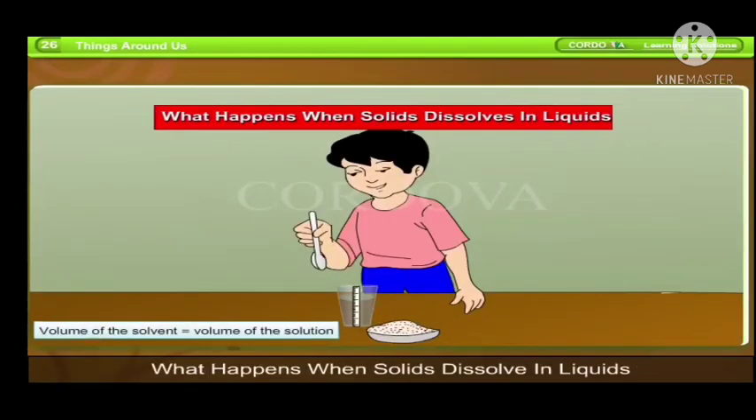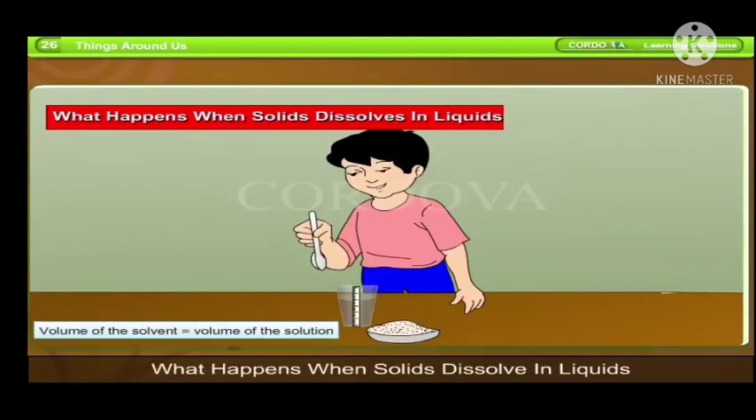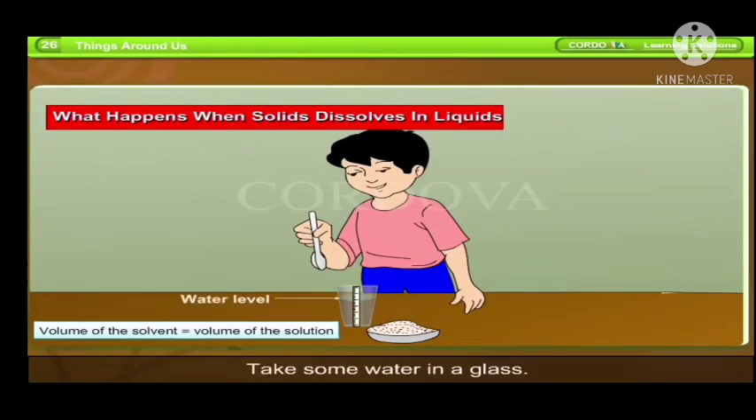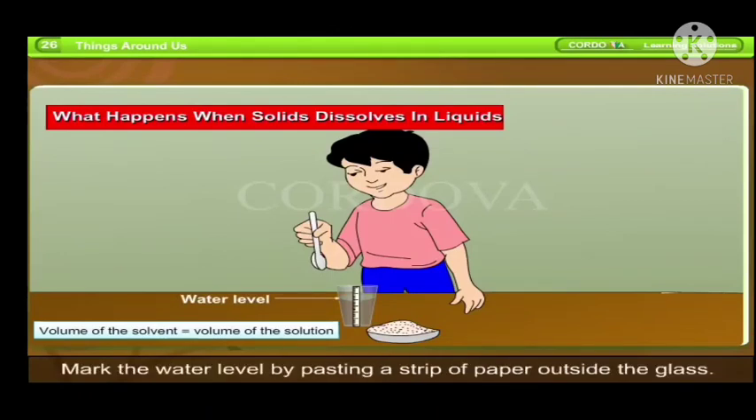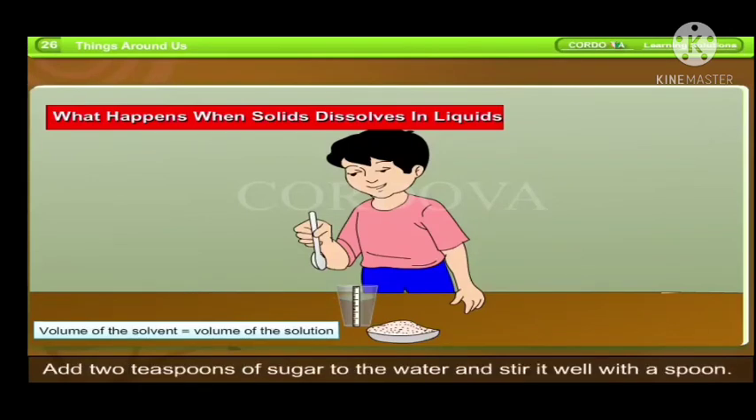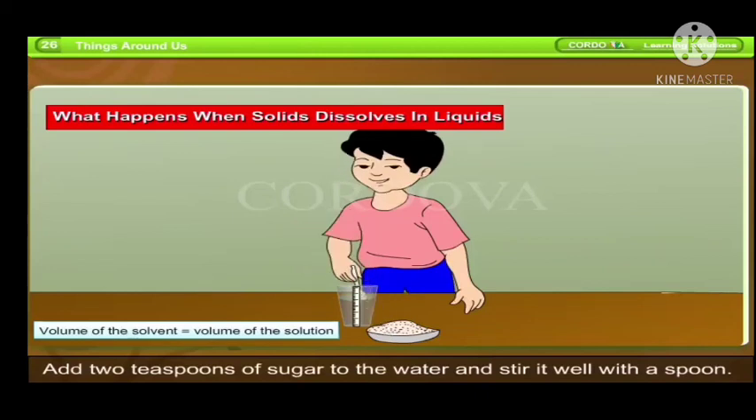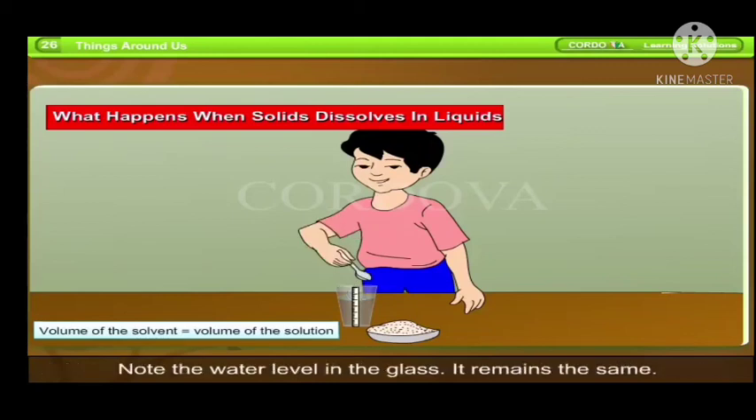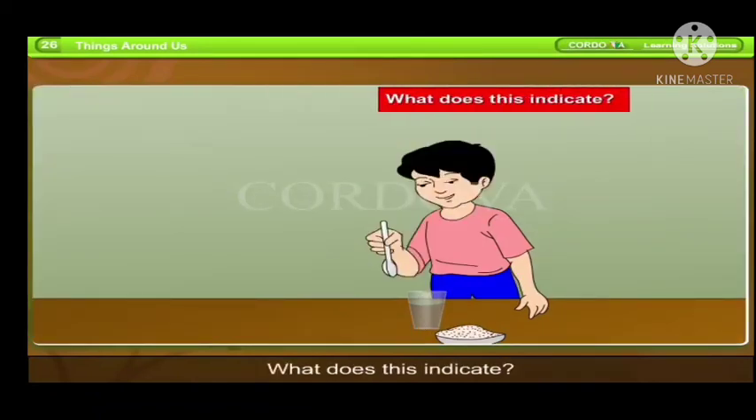What happens when solids dissolve in liquids? Take some water in a glass. Mark the water level by pasting a strip of paper outside the glass. Add 2 teaspoons of sugar to the water and stir it well with a spoon. Note the water level in the glass. It remains the same. This shows that the volume of the solution remains the same as the volume of the solvent. What does this indicate?